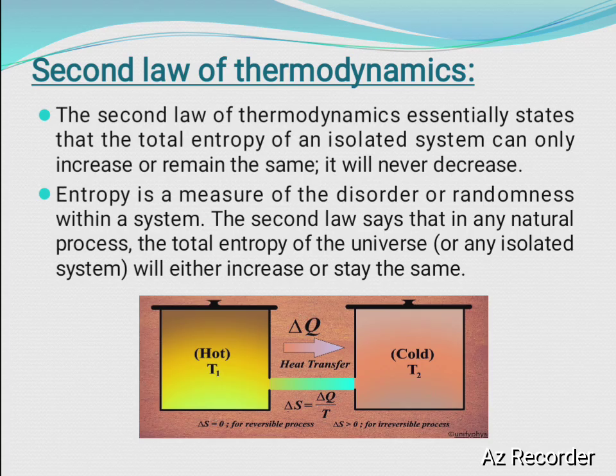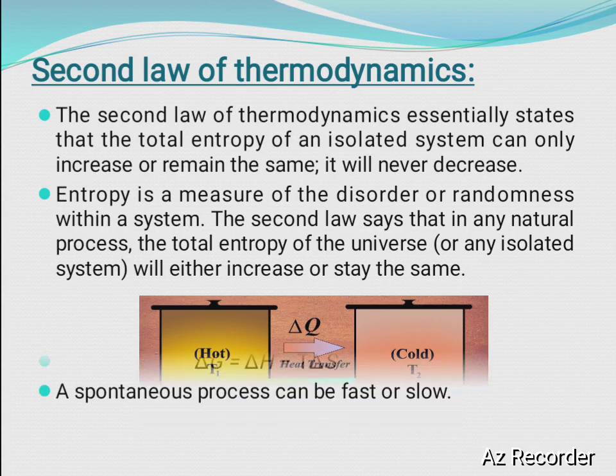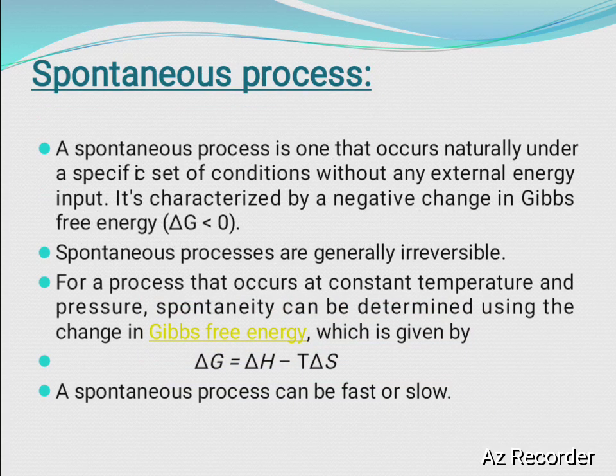For a spontaneous reaction to take place, the change in Gibbs free energy must be negative. If delta G is positive, the process is non-spontaneous. If delta G is 0, the process is at equilibrium.